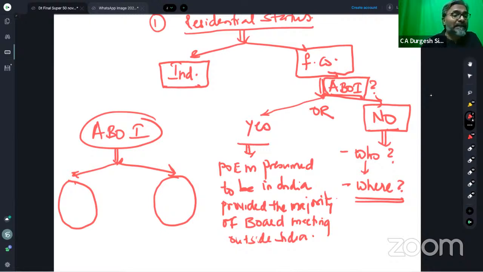Now, many students are asking, sir, what is this passive income? Passive income is royalty, fees for technical service, dividend, interest, capital gains. And also one more income. What is that one more income? Where purchase and sale of the goods and services has been taken from the AE and has been given to the AE. AE means associated enterprise.